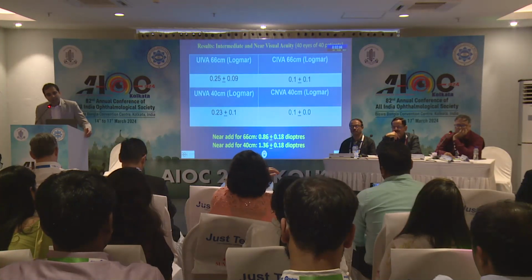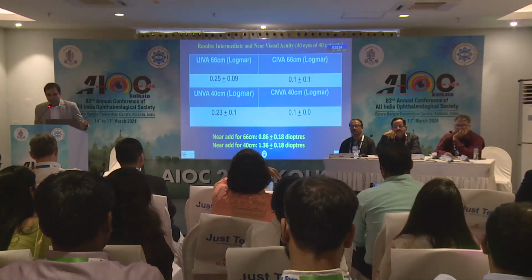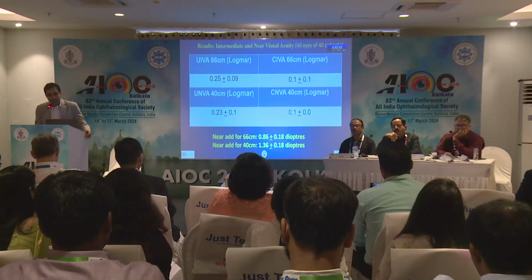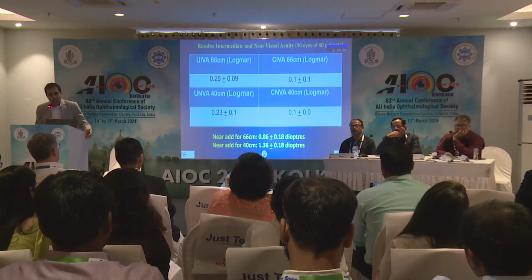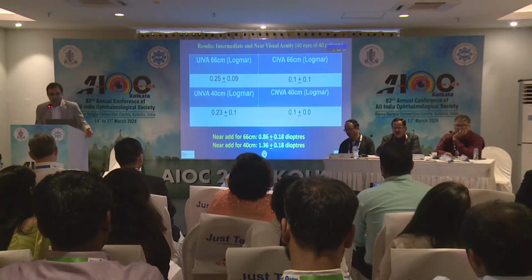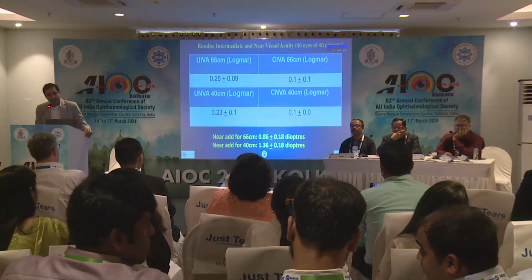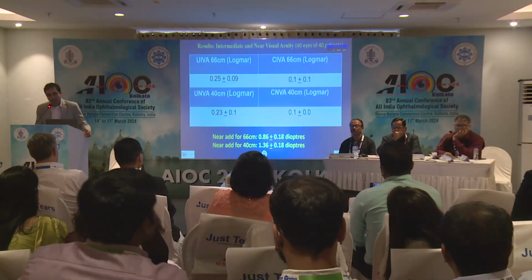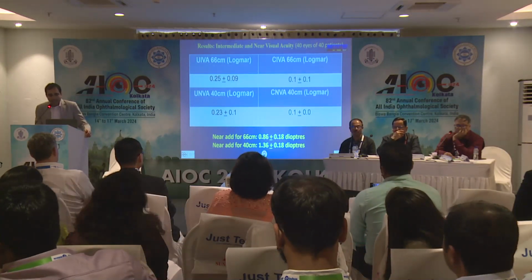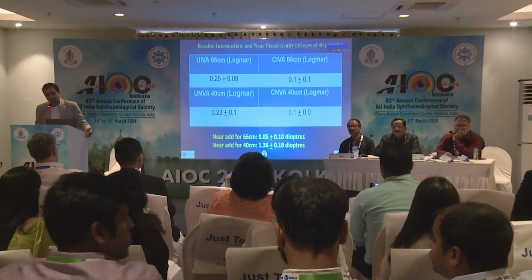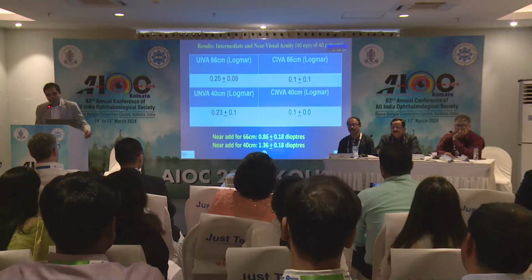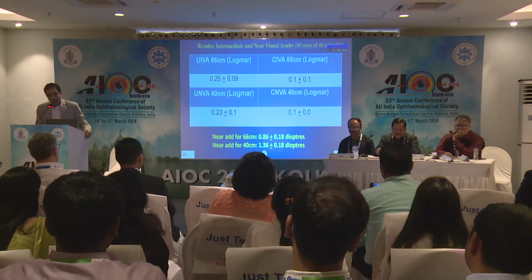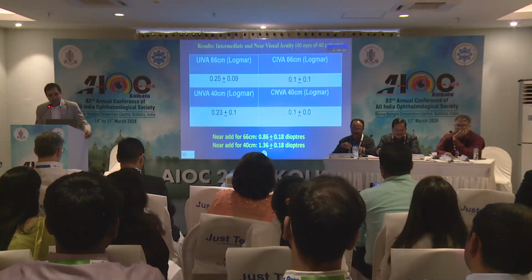The uncorrected intermediate visual outcomes, at 66 centimeters, which are our secondary outcomes, was 0.25 plus or minus 0.09. Corrected was 0.1. Similarly, the uncorrected near visual acuity was 0.23 plus or minus 0.1, and the corrected was 0.1. And the average add required was 0.86 diopters for intermediate and 1.3 diopters plus or minus 0.18 for near.